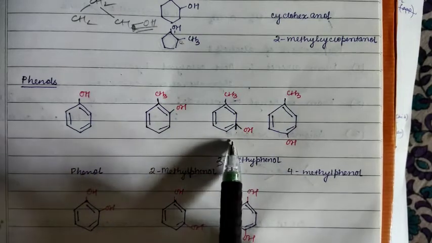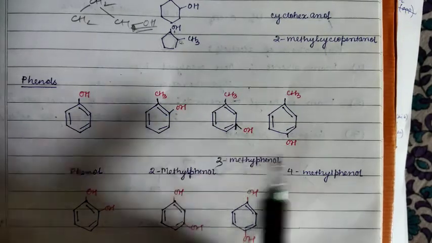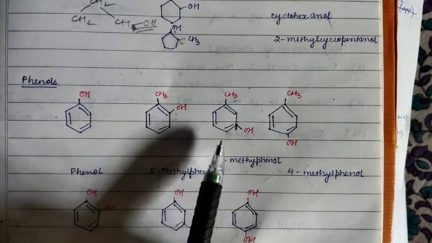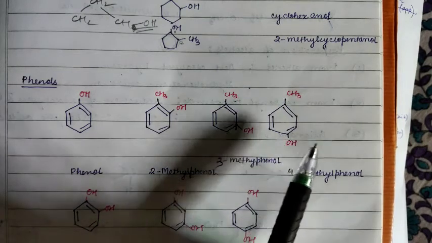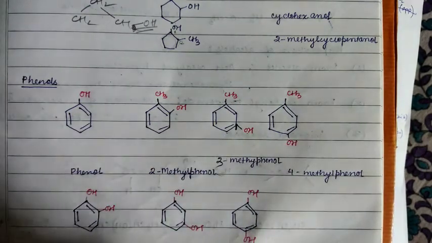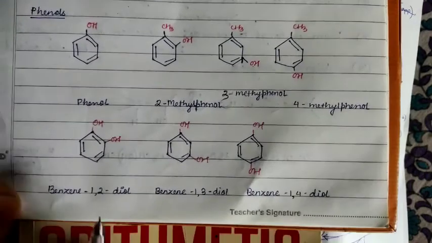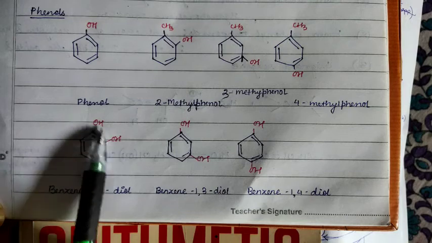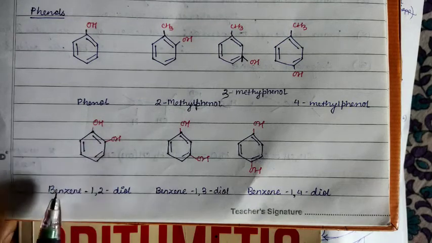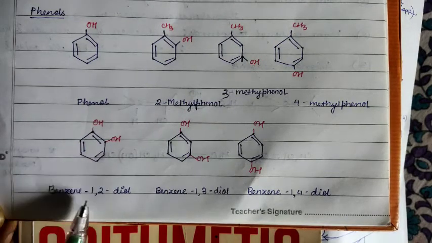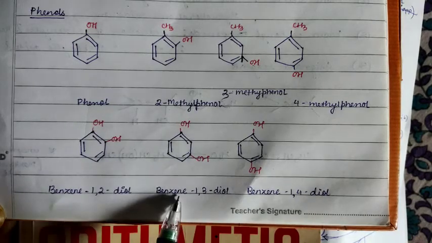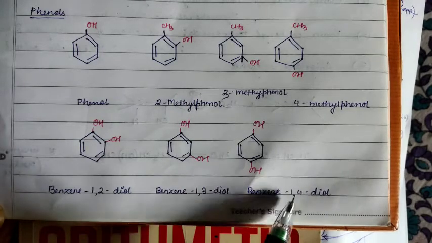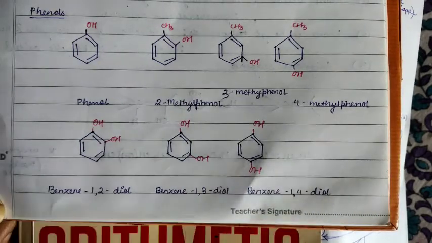Ortho, meta and para. Clear? And these compounds are known as cresols. Actually, ortho cresol, then meta cresol, para cresol, and this is cresol, the common name. Clear? Here you see, two functional groups are there, 2 OH groups are there. So this is benzene 1,2 diol, this is benzene 1,3 diol, and similarly this is benzene 1,4 diol.